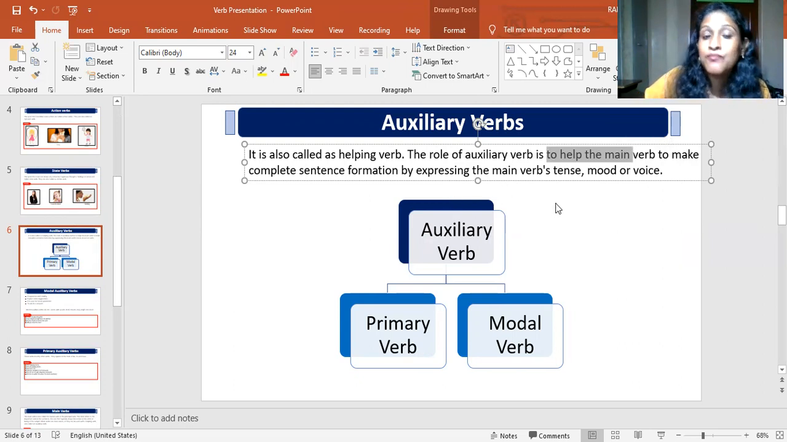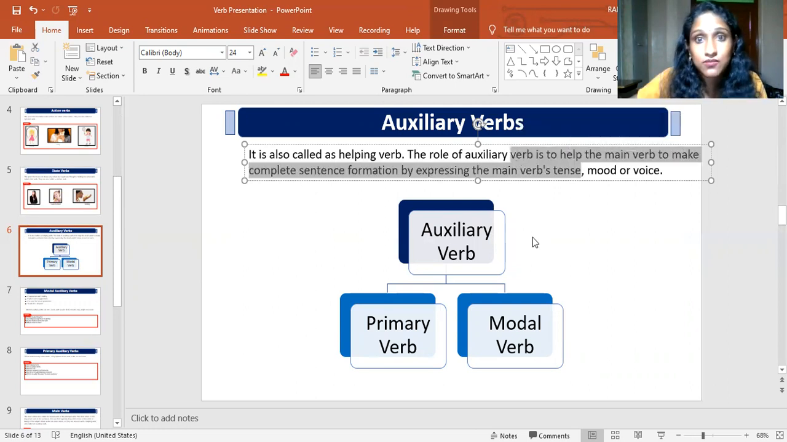For example, she is playing. She is a subject. Play is a verb, main verb, action verb. She is playing. Here, is is an auxiliary verb which expresses a tense. For example, she is playing now. If my sentence is she was playing, that was is an auxiliary verb. It means she was playing yesterday or some time in the past.